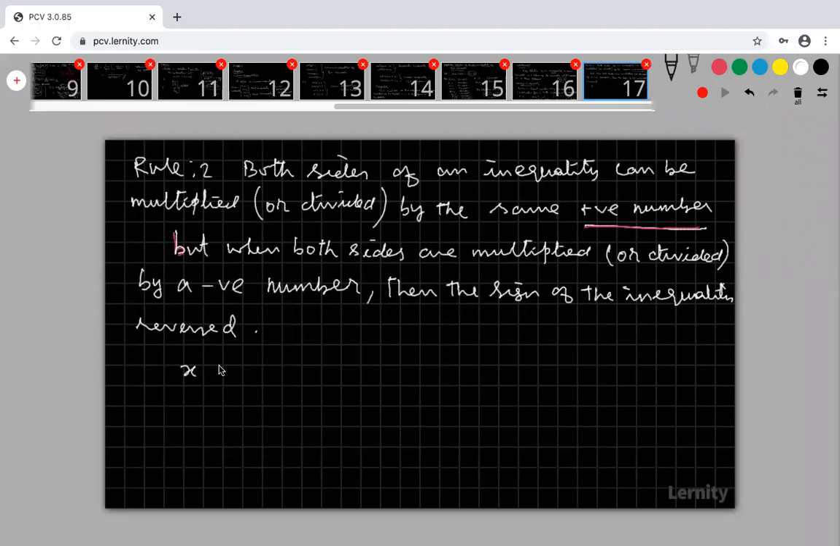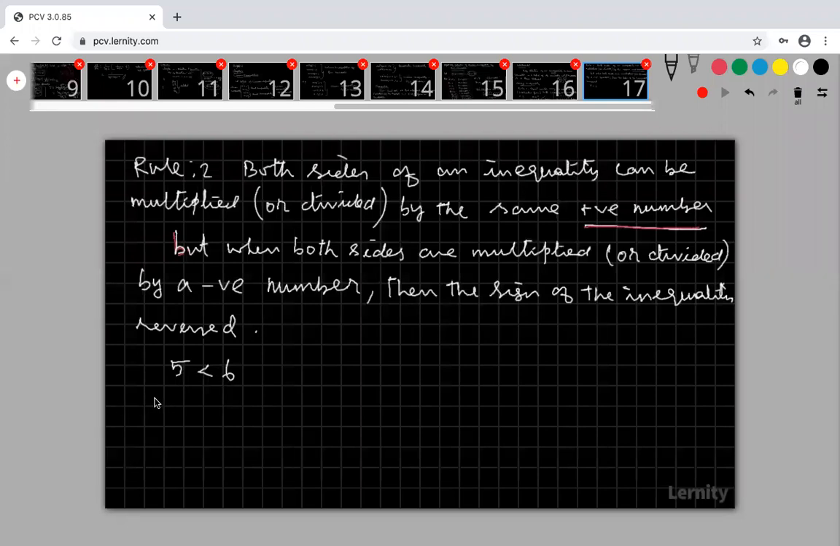I am taking 5 less than 6. This is true or not? Dear student, is 5 less than 6 true or not? Can you give any one positive number to multiply both sides by? What happened? Multiply or divide both sides by a positive number.